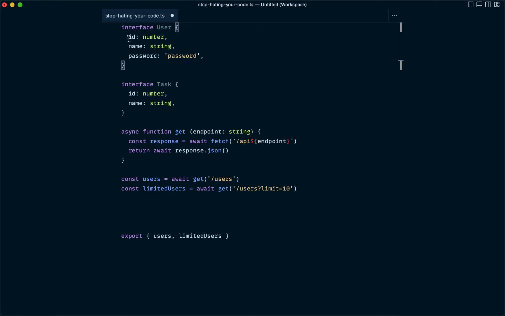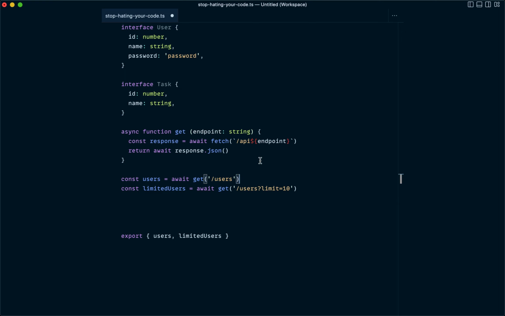And the properties here are not super important. They're just kind of example stuff. But yeah, in this application, we can think of this as a to-do application. There would be users and tasks. So maybe there's a tasks endpoint that we could call as well. But for now, we're just focused on this users thing. So how would we achieve type safety here?